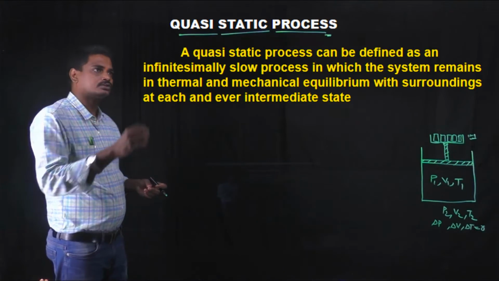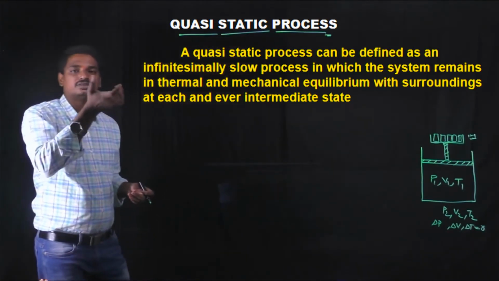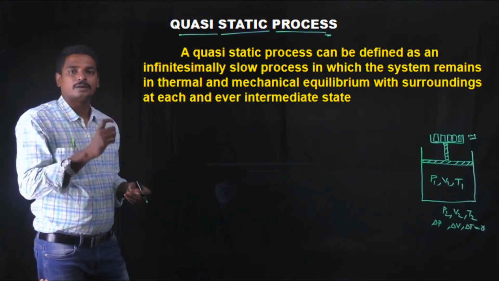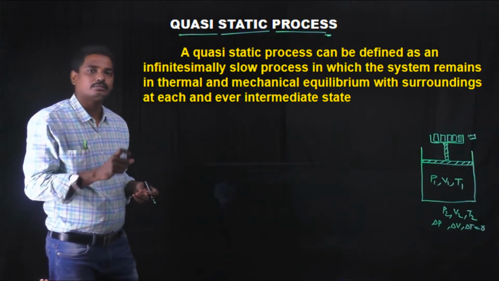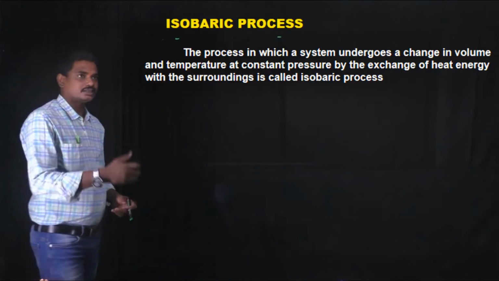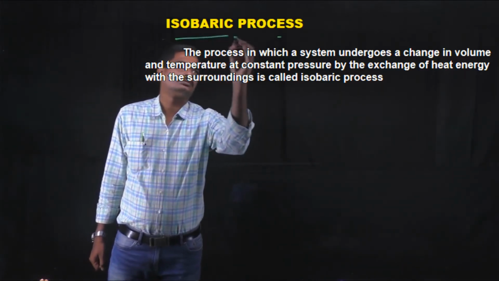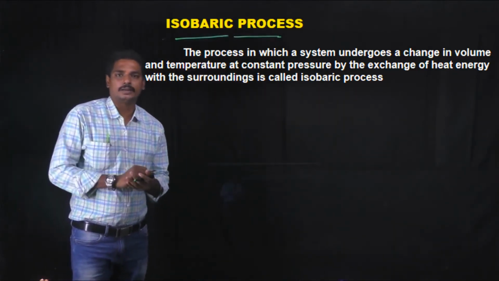So remember students, quasi-static means static, means rest, which means it should not change, which means the system should be in thermodynamic equilibrium. Thermodynamic equilibrium is thermal equilibrium and mechanical equilibrium. Okay students, now let us see the first process, that is isobaric process. What is meant by isobaric process?